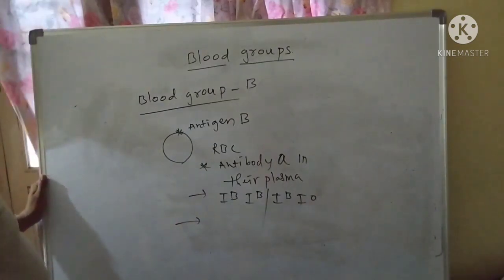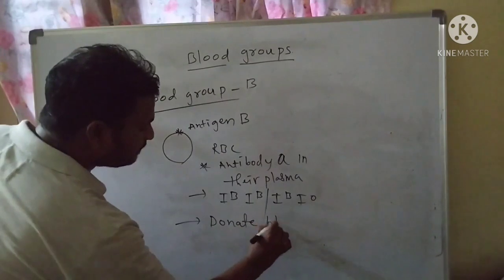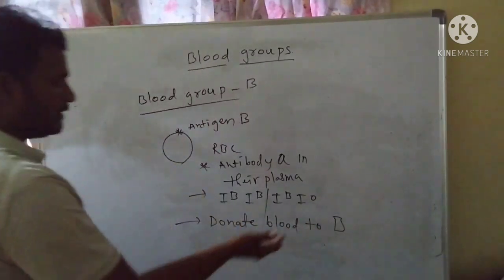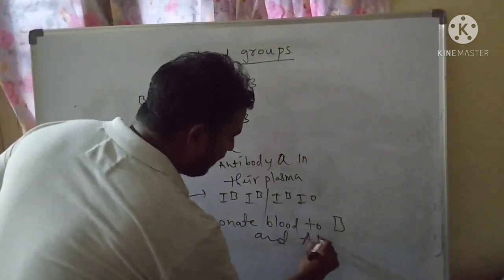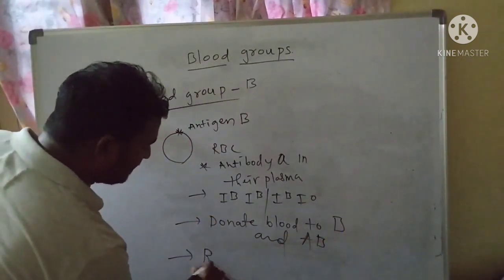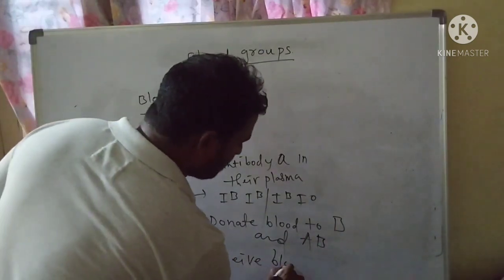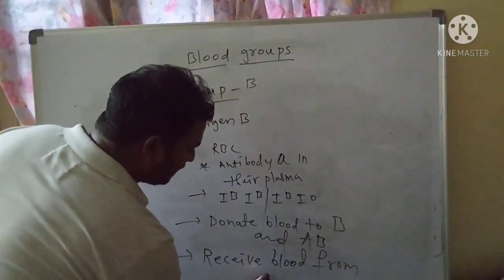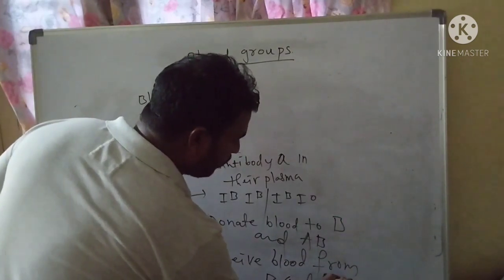The persons with blood group B can donate blood to the same blood group, that is to B and AB. They can receive blood from the same blood group and O, that is B and O.